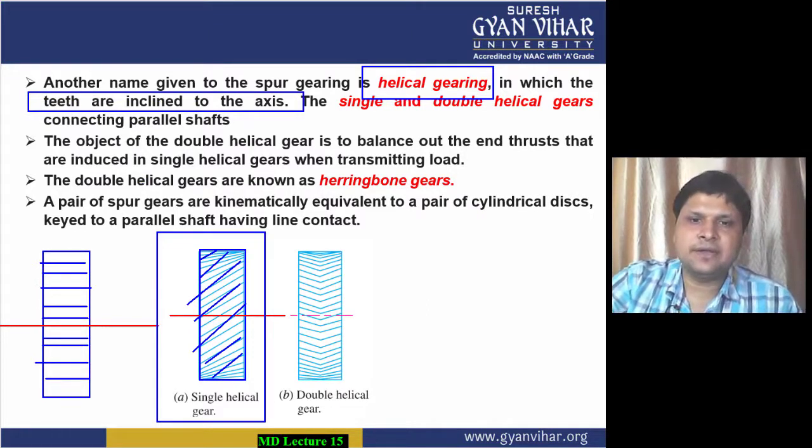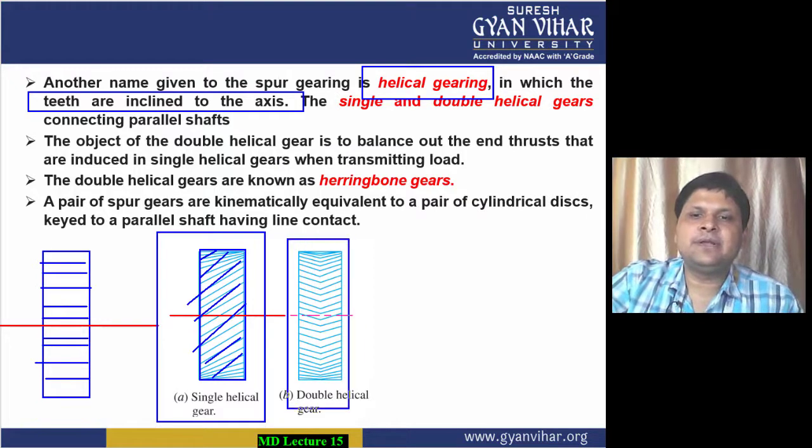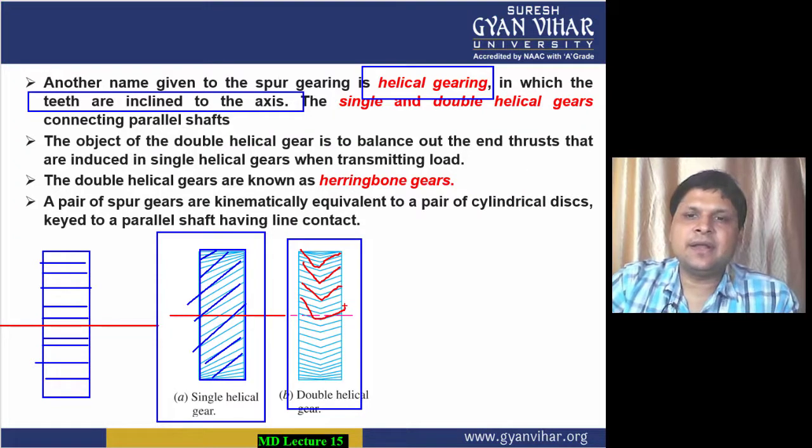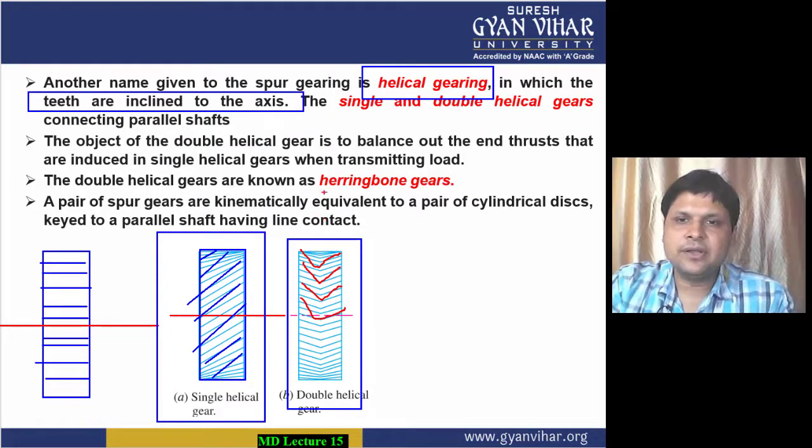So such gears in which the teeth are inclined to the axis are known as helical gears. Now, if you make the teeth inclined in both directions, see here, the teeth are inclined in both directions. Such gears in which the teeth are inclined in both directions are known as herringbone gears.